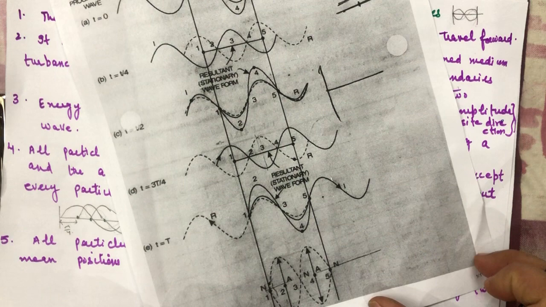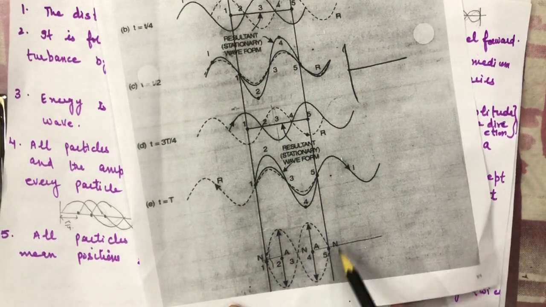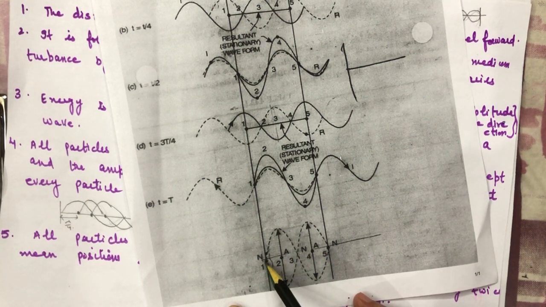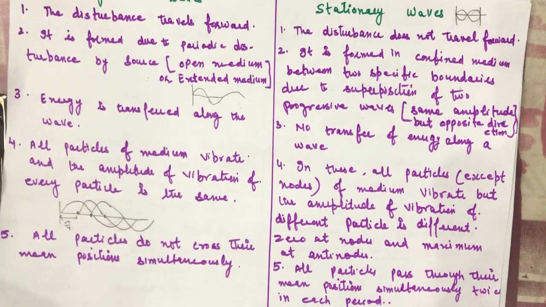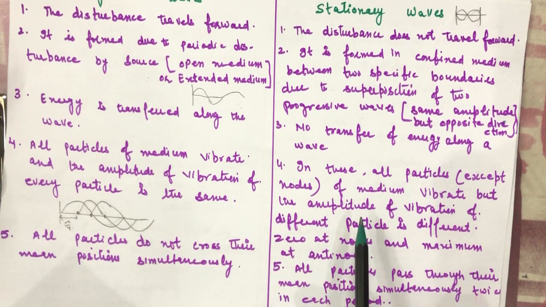For example, this is a stationary wave, this is a node, this is an antinode, node, antinode, node. At a node displacement is zero, at an antinode the displacement amplitude is maximum. So in this way, the amplitude of every particle is not the same here.